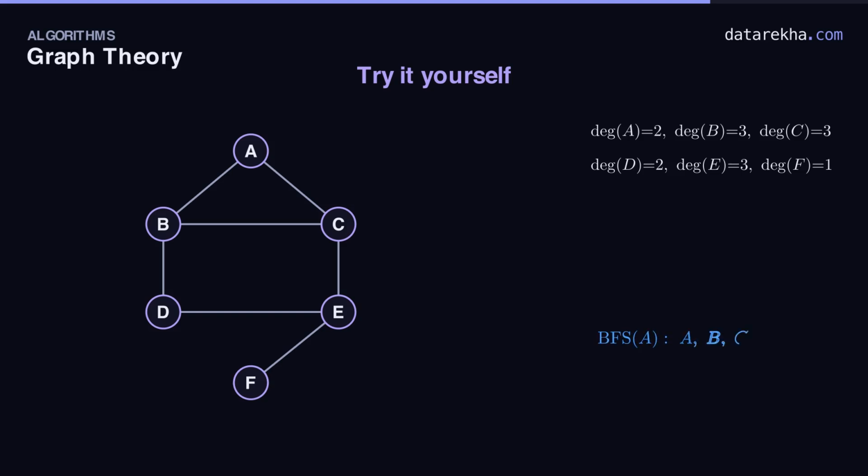And the breadth-first order: A first, then B and C, then D and E, and finally F. A, B, C, D, E, F. If you got both, you've genuinely understood graphs, degrees, and traversal. Well done.